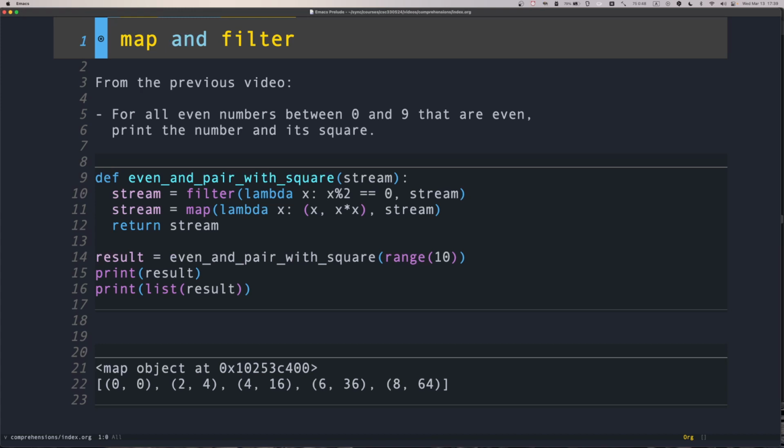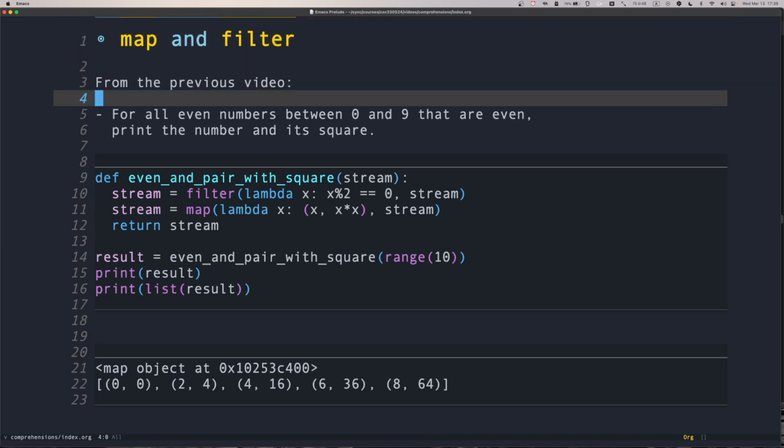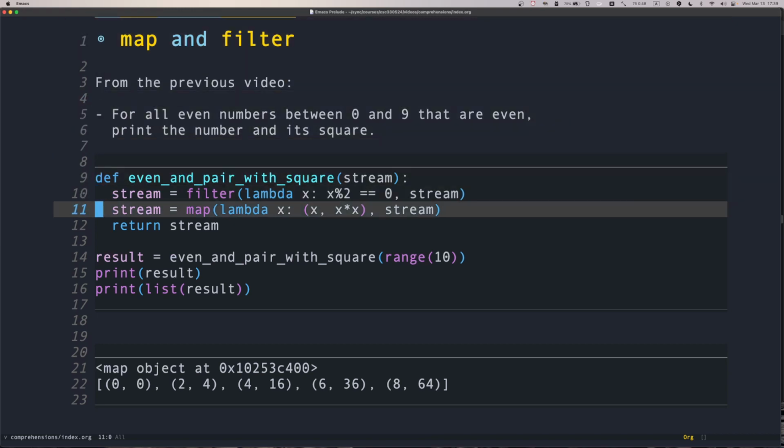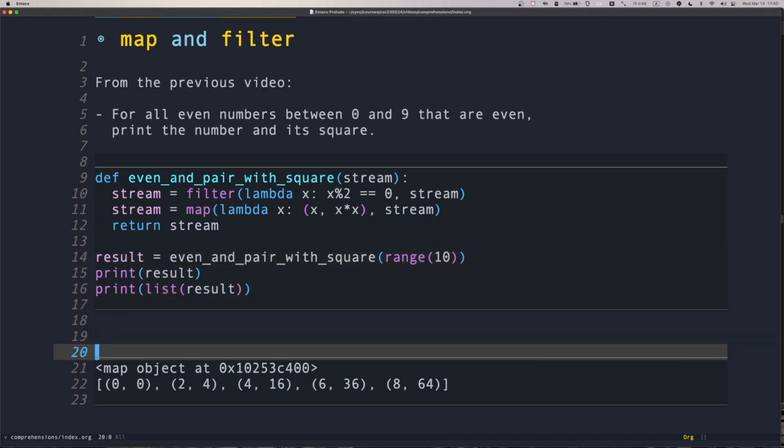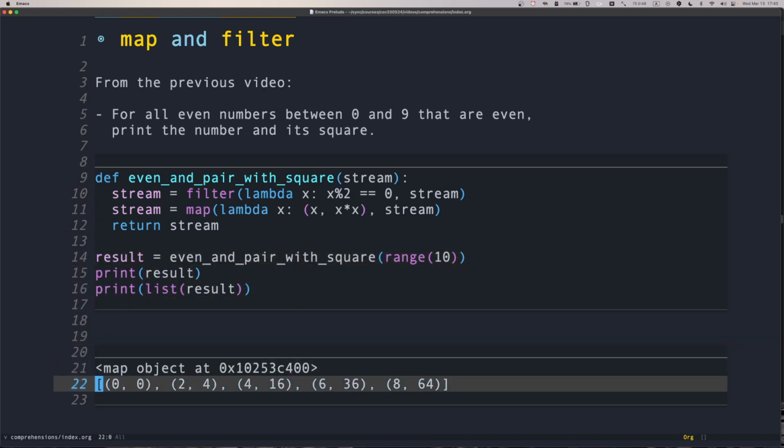Let's recapitulate from the previous video. We talked about map and filter, what they are and how they can be used. And I had this example in that video. Essentially, I'm using map and filter to create a list of numbers between 0 and 9 that are even. But I also want to pair them with their square, okay? So when I run this code, I get numbers 0, 2, 4, 6, and 8 with their corresponding square.